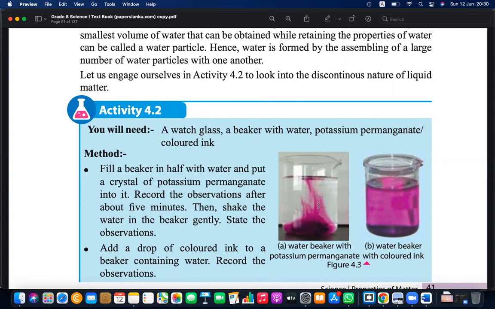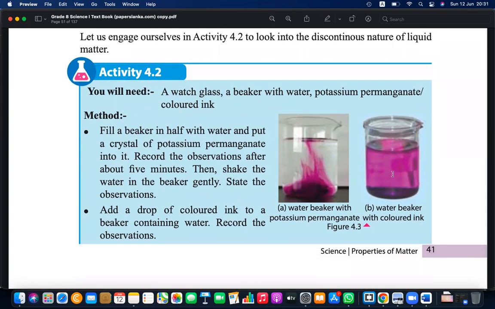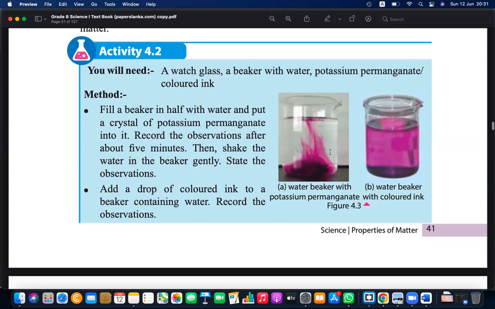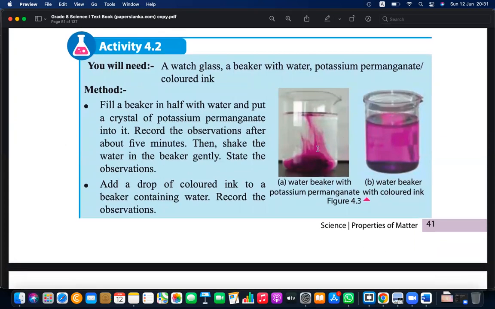But if you shake this flask, or shake this beaker slowly, then you can see it dissolves and it spreads through this. Ultimately, the color of water will be purple. So that is the color of permanganate, right? It is a really colorful element, so we can use potassium permanganate. That also shows why this is colored, because permanganate is also actually made with particles.